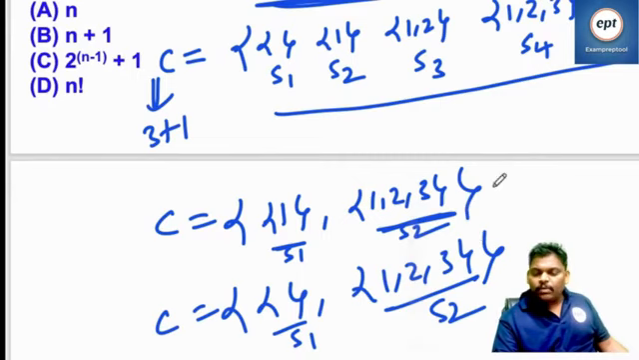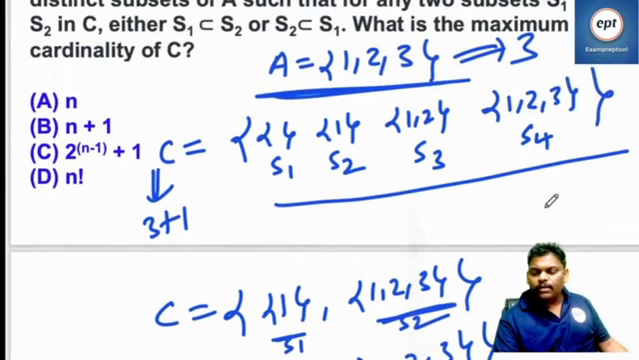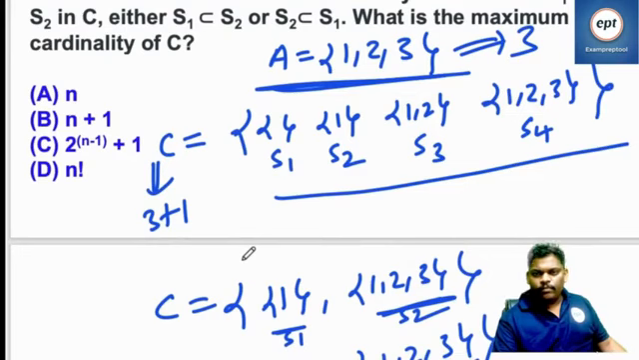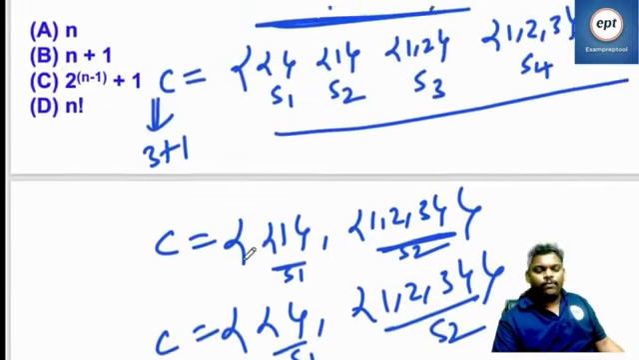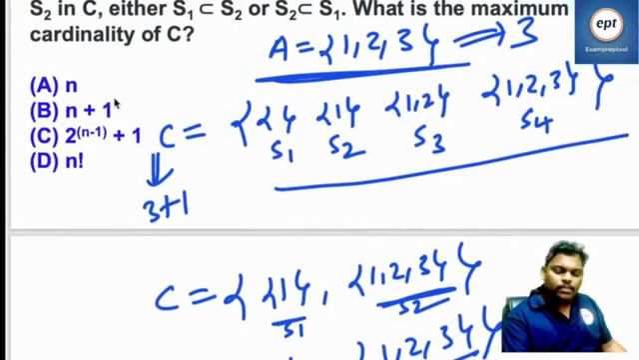I want the maximum cardinality. If I take a set with 3 elements, I will get the maximum cardinality 4. If anyone has any doubt, please let me know. So the answer for this problem is, I think, B.